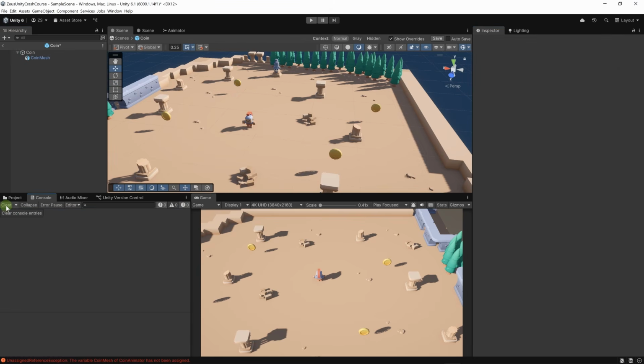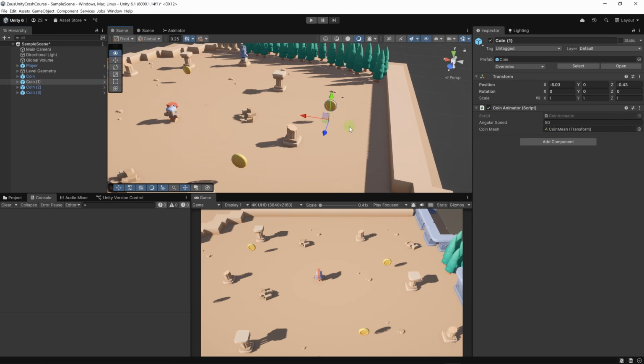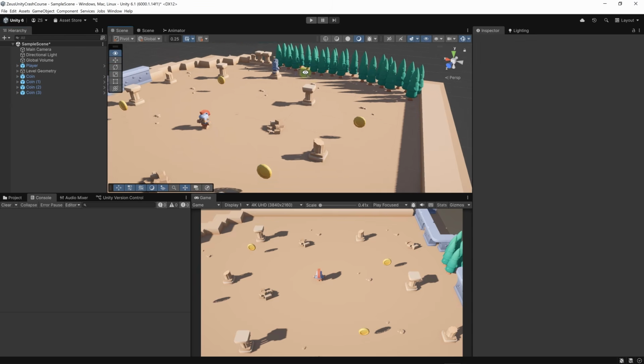Let's clear the console of these error messages and let's save the prefab and go back to the scene. Now all the other prefab instances will be updated with this information. Every prefab instance, if you click on coin mesh, it will point to its own coin mesh. And for this one, let's click here. And that's what's great about prefabs. Now let's run the game.